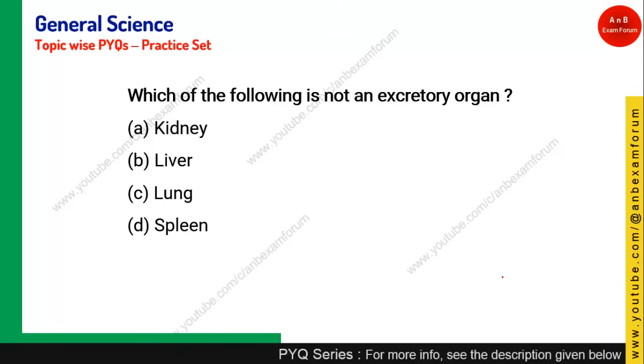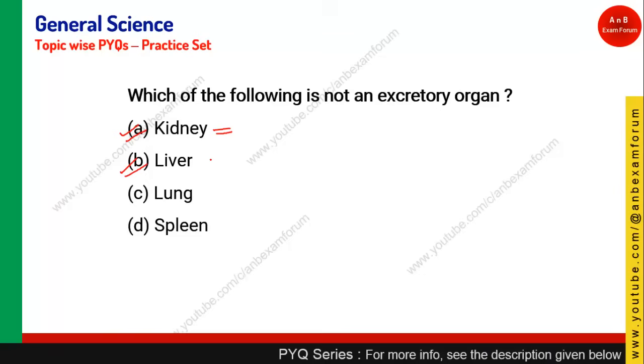Which of the following is not an excretory organ? Just now I told you everything. The kidney is an excretory organ; it removes the excess water. The liver is also an excretory organ; it detoxifies, converting ammonia into urea, which passes through the kidney and is excreted in urine. The next one is the lung. The lung is an excretory organ in the form of gas, as it releases CO2 as a byproduct of respiration. And finally, the spleen. The spleen is not an excretory organ. So option D is the right answer.